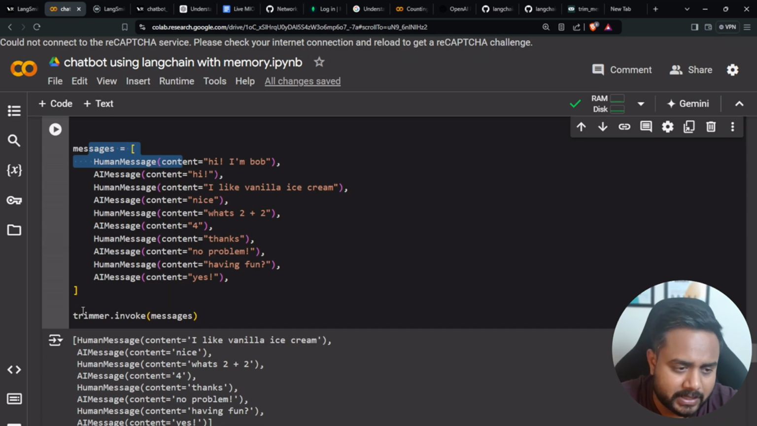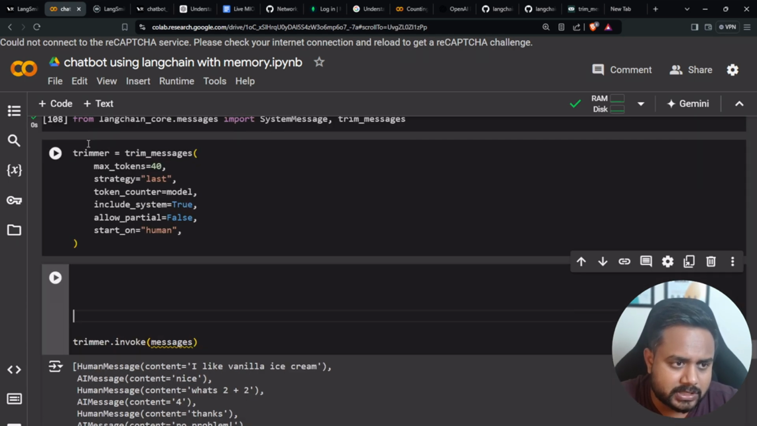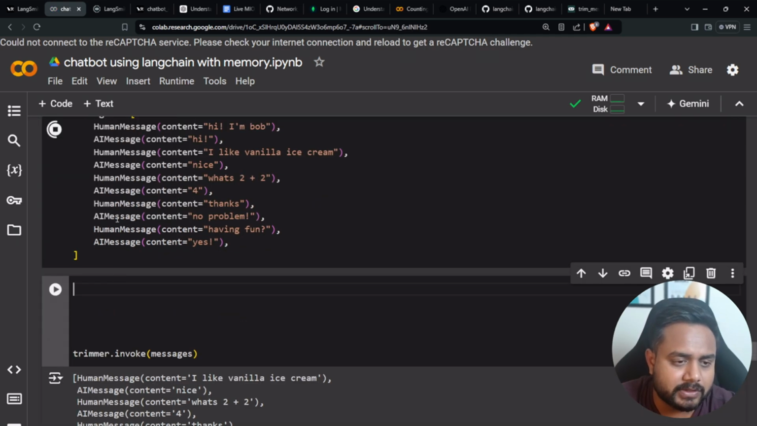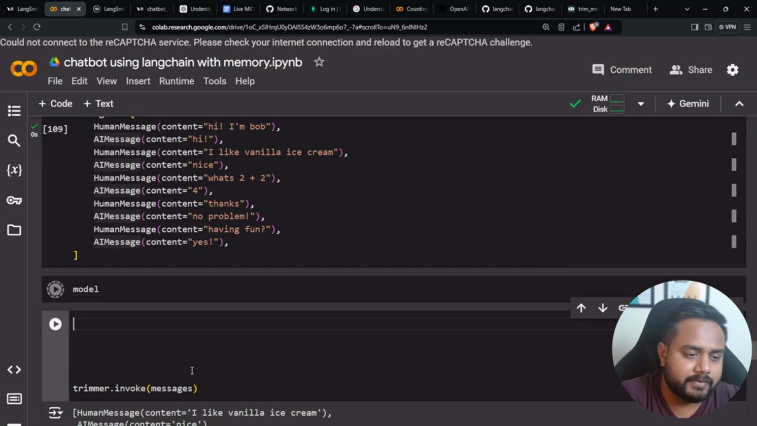So here I kept one example. Using this particular example, we can easily understand. So see, this is my message. Now first we'll check how many tokens there are inside this particular message. So once you go and check with the model, so we have the model, guys, right? So let me write over here model. Here we have the Gemini model.